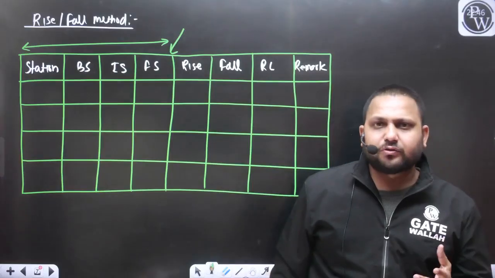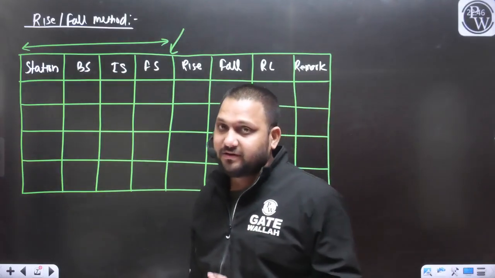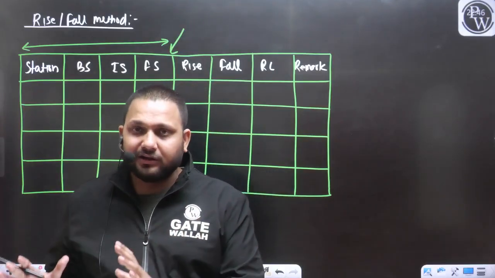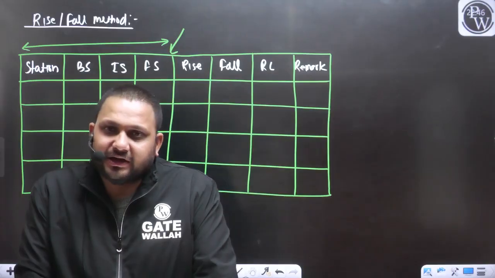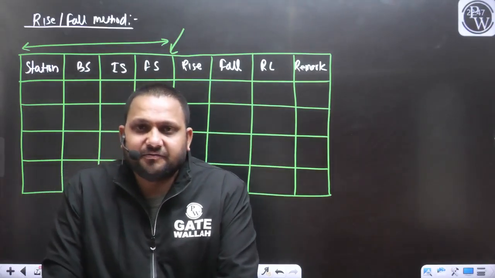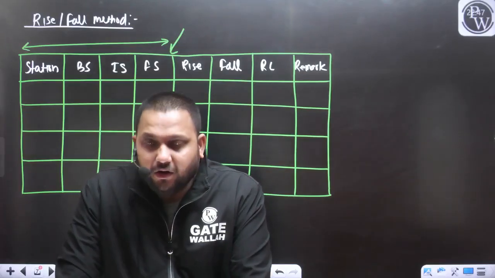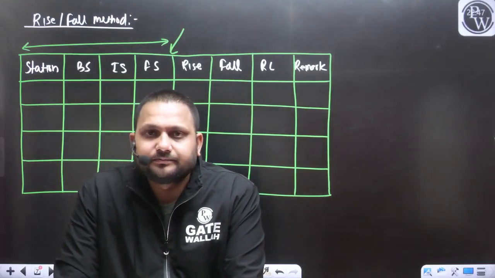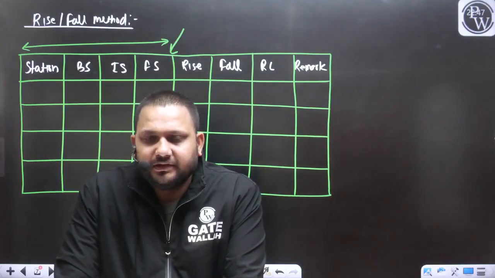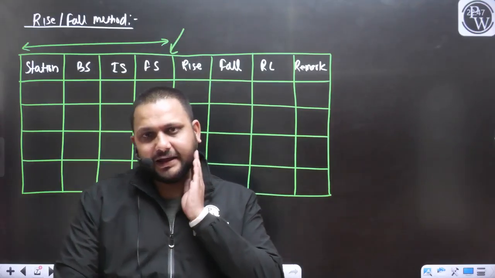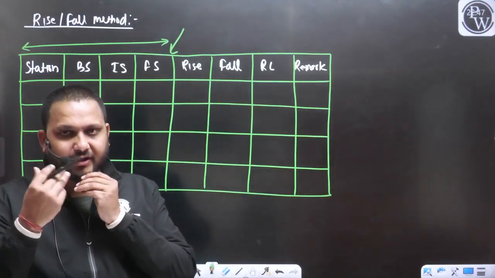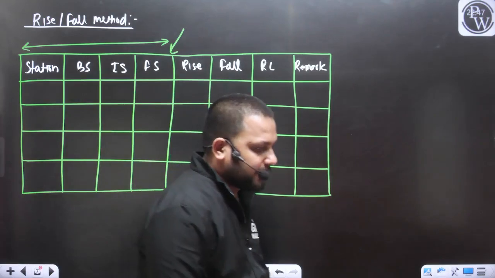So if you want to calculate the RL from any method, first you need to put all the readings in this format. Yes or no? For that you should have a clear understanding of which reading is the foresight reading and which reading is the backsight reading. Then only you will be able to place all the readings correctly. If you place any reading at a different position, the whole solution is going to be incorrect.